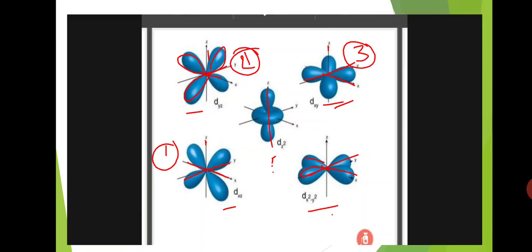And the next two d orbitals are dx square y square and dz square. In the dx square y square d orbital, the lobes are present on the x-axis and y-axis. So it is dx square y square. And the next d orbital, dz square, has lobes present on the z-axis, so it is dz square. These two d orbitals come under one group because in these two the lobes are present on the axis. Okay, the remaining three have lobes between the axes, so those three come under one group and these two d orbitals come under another group.